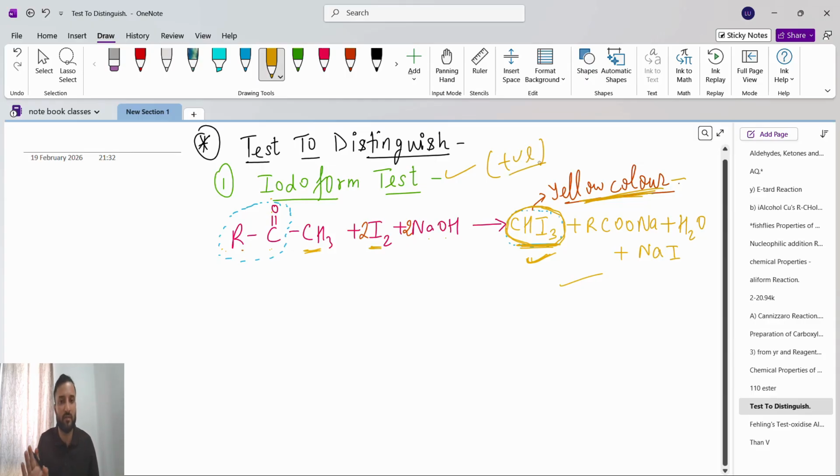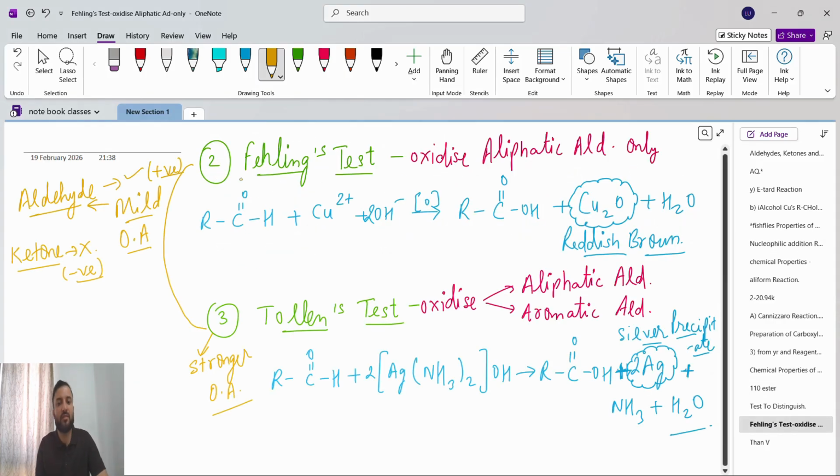Otherwise the iodoform test is negative, meaning it will not show the iodoform test. If they ask you to write the iodoform test reaction, then you have to write down this reaction. Okay, next is Fehling's solution.